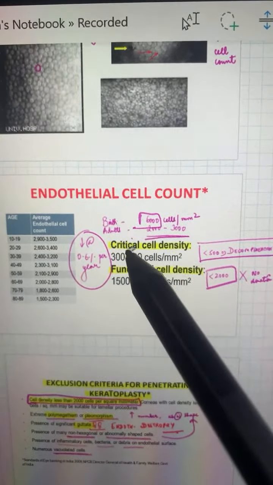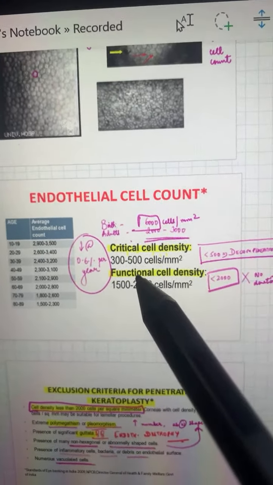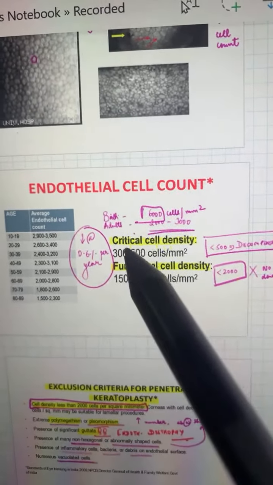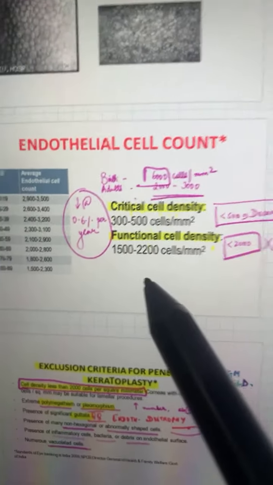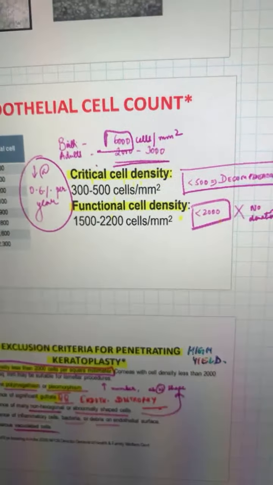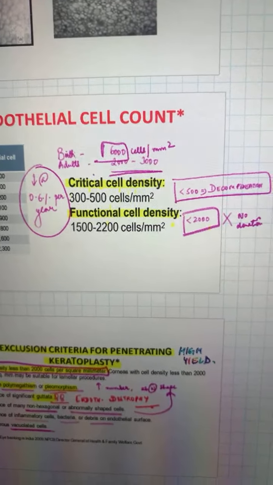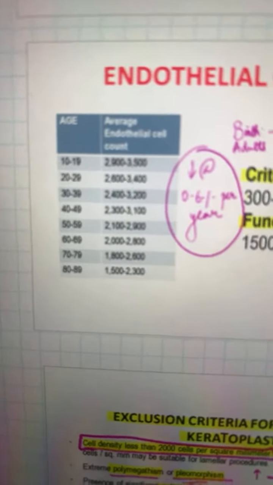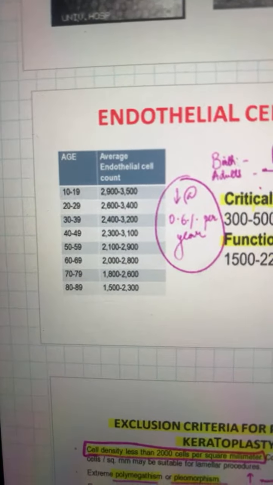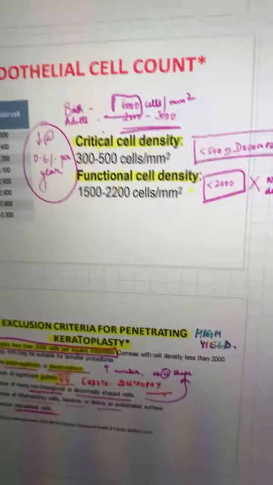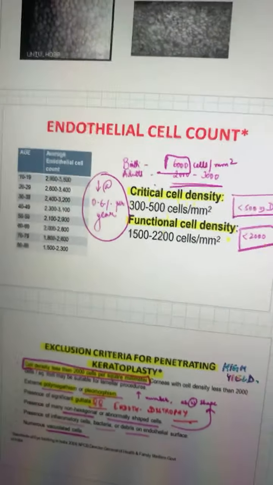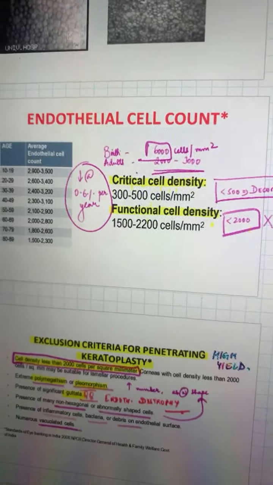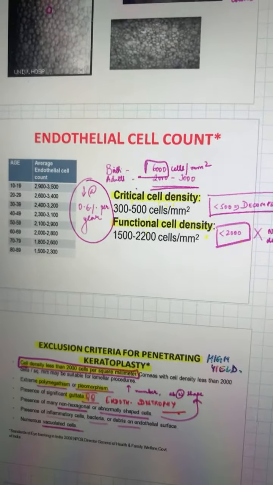We have something called critical cell density and something called functional cell density. Critical cell density is between 300 to 500, while functional cell density is between 1500 to 2200. Again, an important one. There are different endothelial cell counts in different ages, and you have the critical cell density and the functional cell density. So functional cell density is 1500 to 2200.